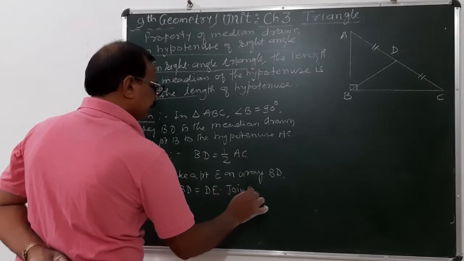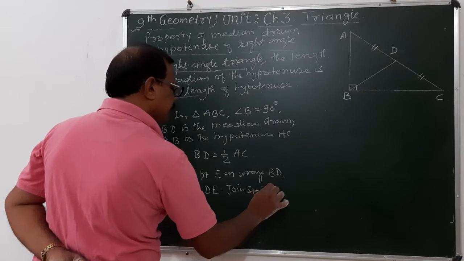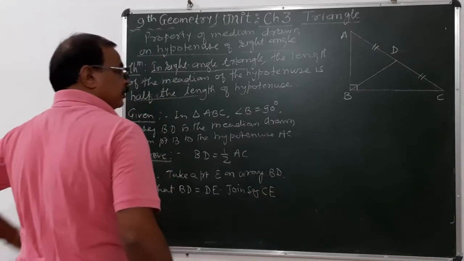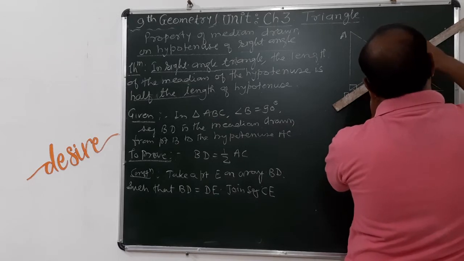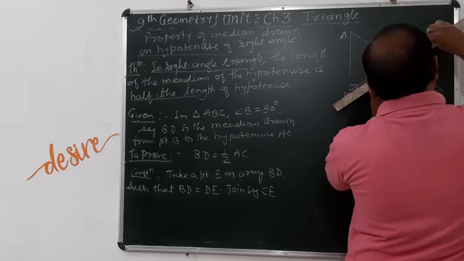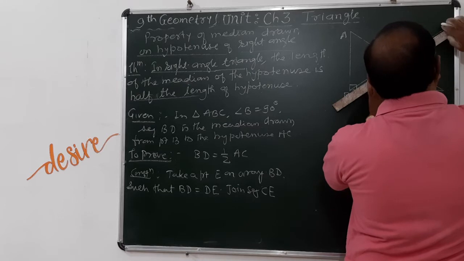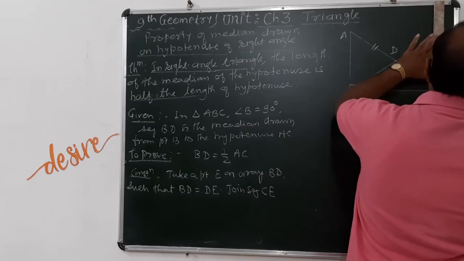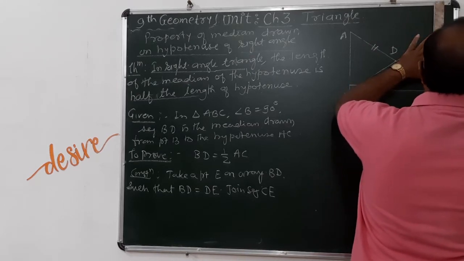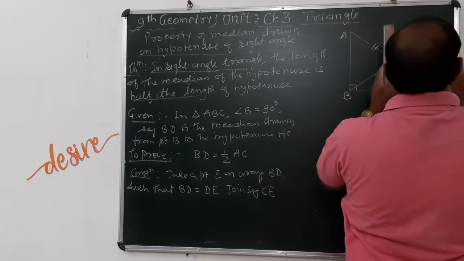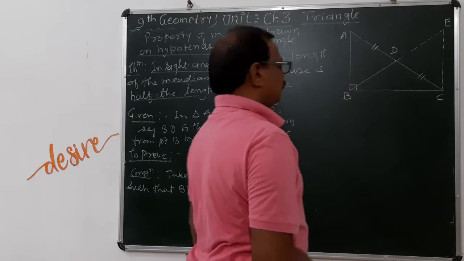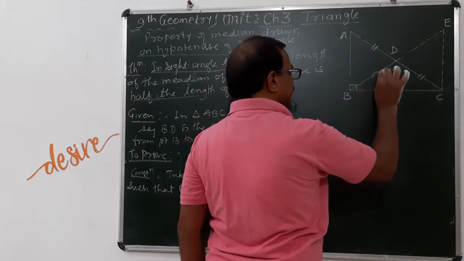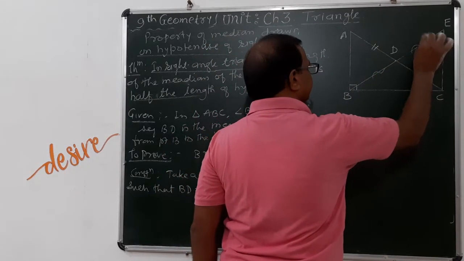Join segment CE. Now we put a point E here and join it, so that this distance and this distance are the same.